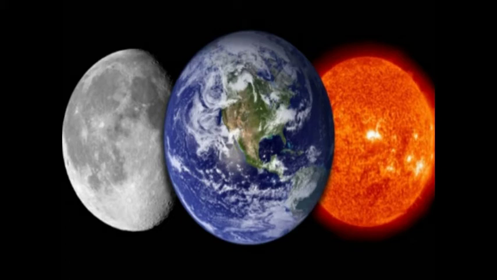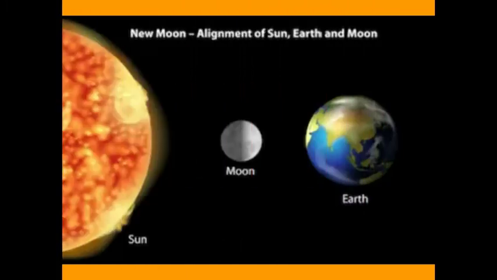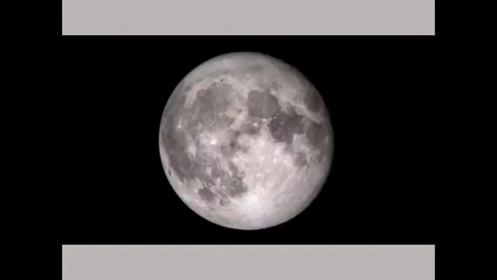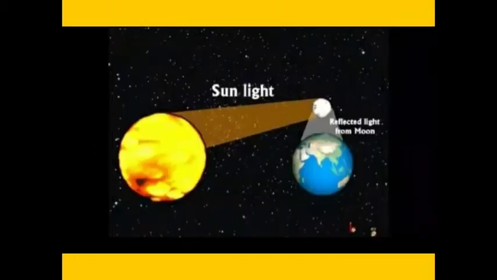When you see from the Earth, both the sun and the moon appear to be of the same size. But actually, the moon is much smaller than the sun. Then how does it look big? Because the moon is much closer to the Earth. The moon does not have any light of its own. It reflects the light of the sun and shines.